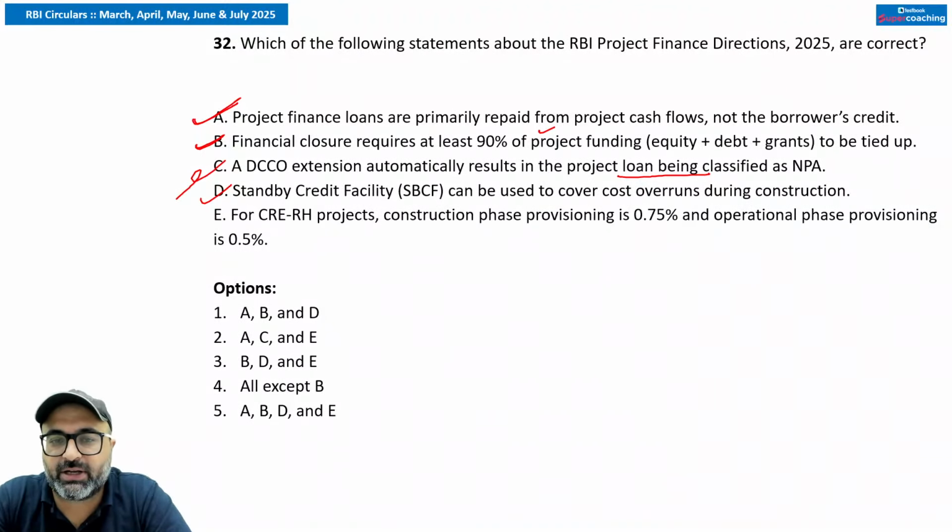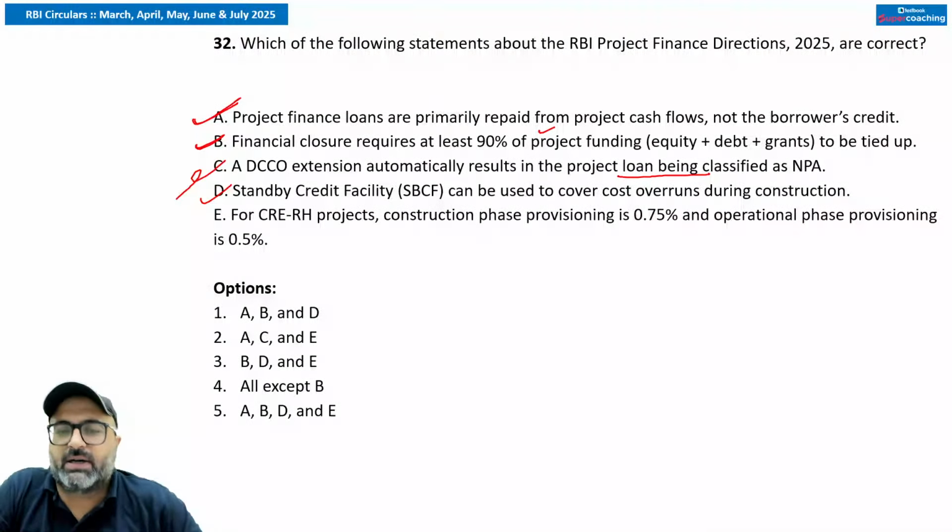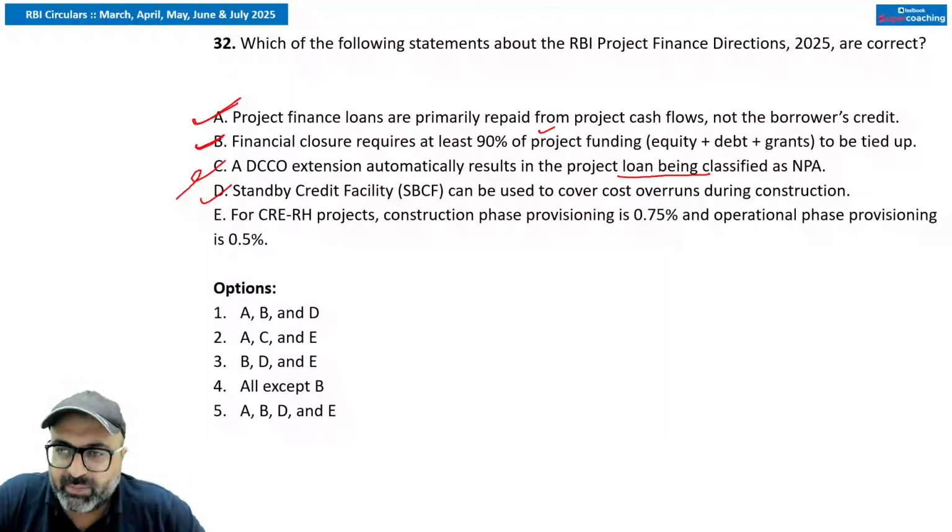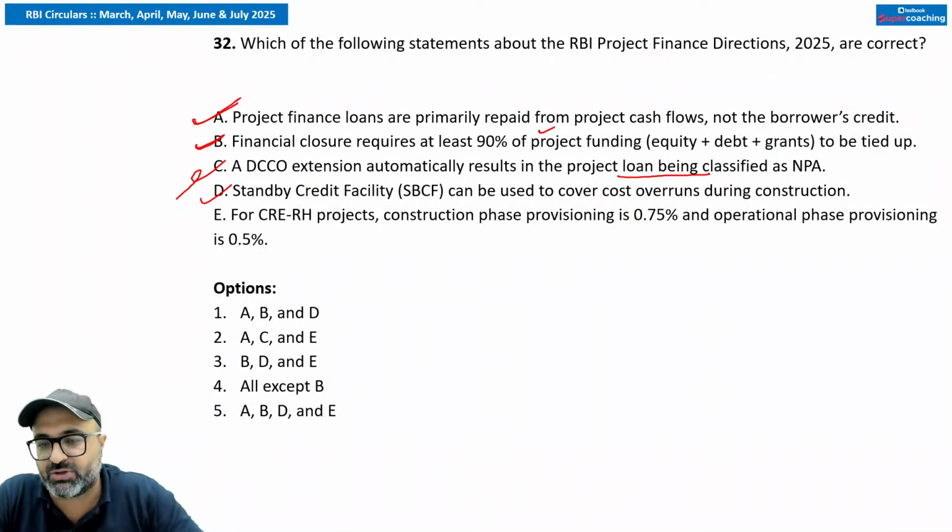So in this particular case, you have to remember few things. First one, stage-wise release certified by lender's independent engineer. Minimum land or right of way is 50% in case of PPP and 75% in case of non-PPP or commercial real estate projects. Loan tenure should be up to 85% of the project economic life. Lender exposure is up to 1500 crores. That is greater than equals to 10% of the total exposure. 1500 crores should be greater than or equals to 5% or 150 crores, whichever is higher. This is something which you need to remember.